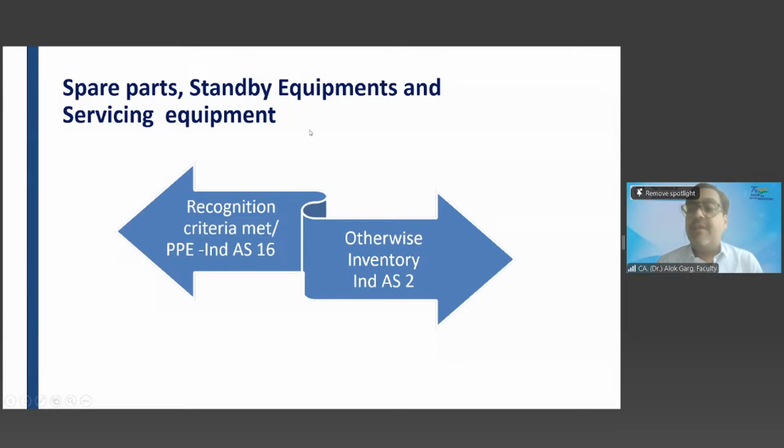So if it is under litigation, and the company has high probability, because the industry has put up a case and the company has a high probability that the industry or the sector or the company will win the case, it means the future economic benefit is probable. So in that case, you have to capitalize that item as PPE and you have to do the impairment testing, right?